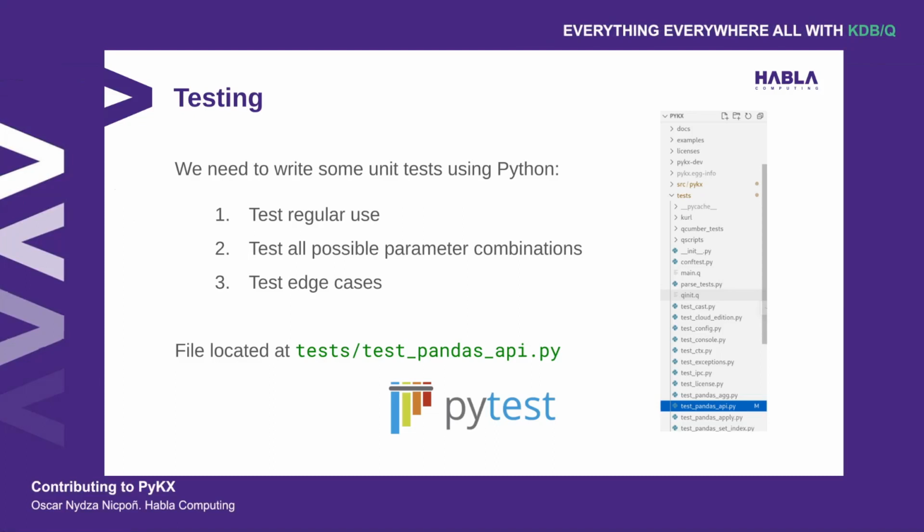Then we need to test all possible parameter combinations. So we have the numeric only parameter and the axis one. Of course, ddof also comes into play. And then test some edge cases. The testing itself is going to work like this: this custom function that we built is going to be tested against the result returned by pandas' implementation. So we'll be creating a data frame, bringing it into PyKX, then running the standard deviation function on both of them and comparing the result.